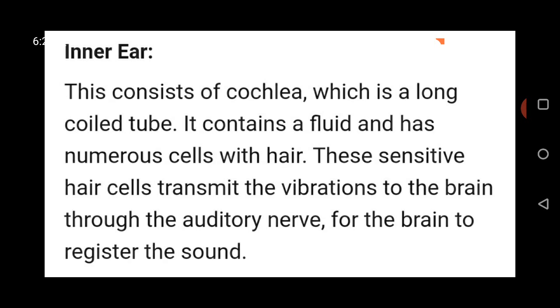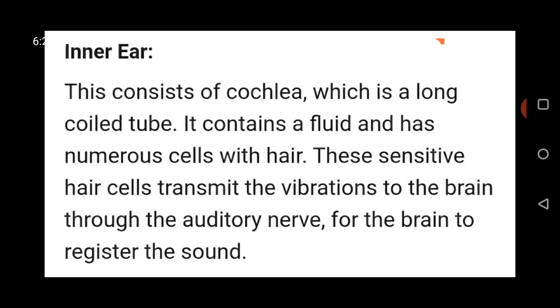In the inner ear, the vibrations are received by a coiled organ called the cochlea. On receiving the vibrations, the fluid in the cochlea also starts vibrating. The sensory cells present in it transform the vibration into electrical signals, which are carried by the auditory nerve to the brain, and then the interpretation is done.